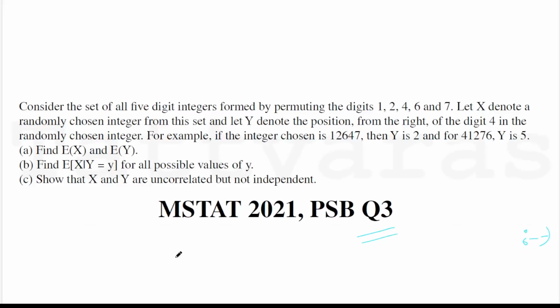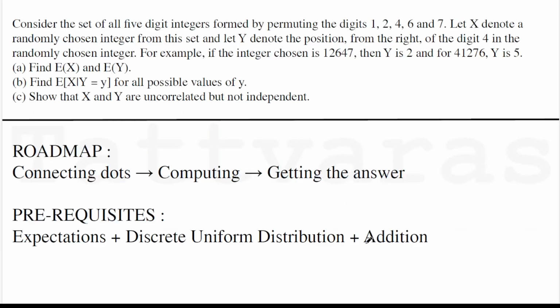Today we'll solve the third question of ISI MSTAT 2021 PSB. And yes, the question expects you to know quite a bit about expectations. It has given you a random variable which can take any 5-digit number formed by the permutation of these digits with equal probability, because it's a randomly chosen number from that set.